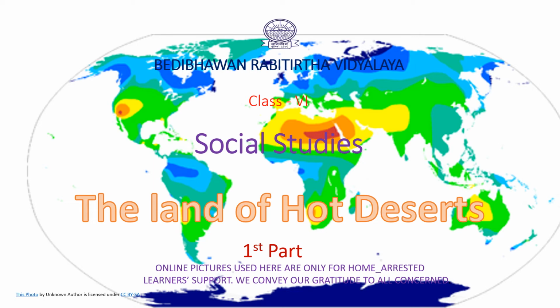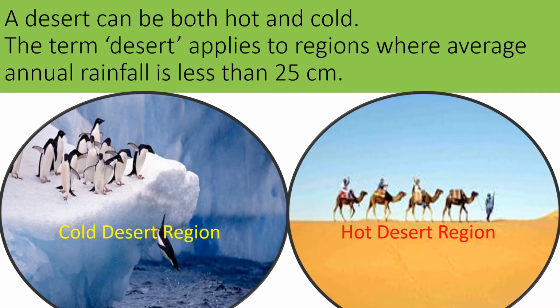Students of class 6, your subject is social studies and the lesson is the land of hot deserts. We have already started to discuss the different regions of the world. And here is the land of hot deserts. You follow the lesson? A desert can be both hot and cold. The term desert applies to regions where average annual rainfall is less than 25 centimeters.